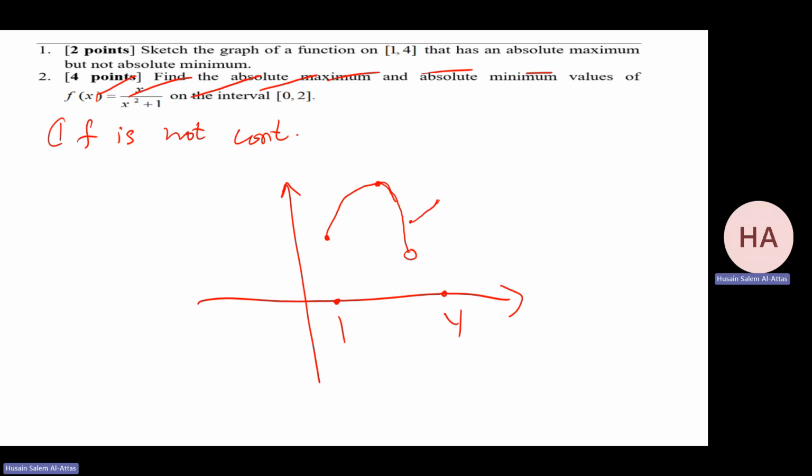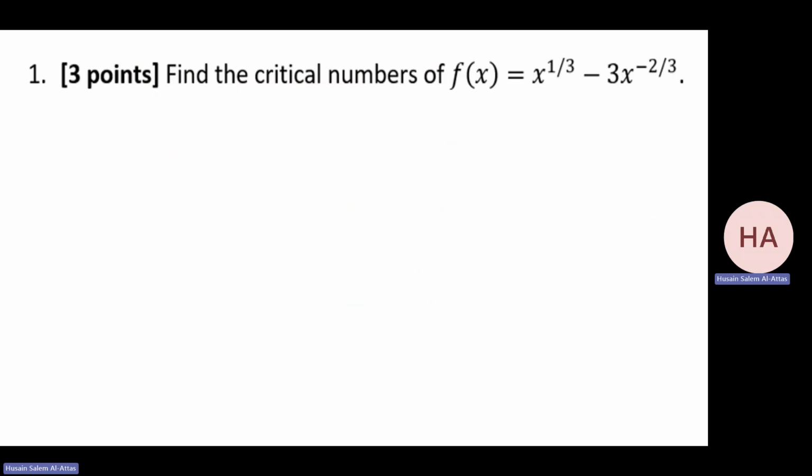Do something like this until 4. So for sure, this is an absolute maximum, but no absolute minimum, because they make it not continuous at this point. So just a sketch of a graph. There are many ways to do it, but this is the idea. I need the function to be not continuous.